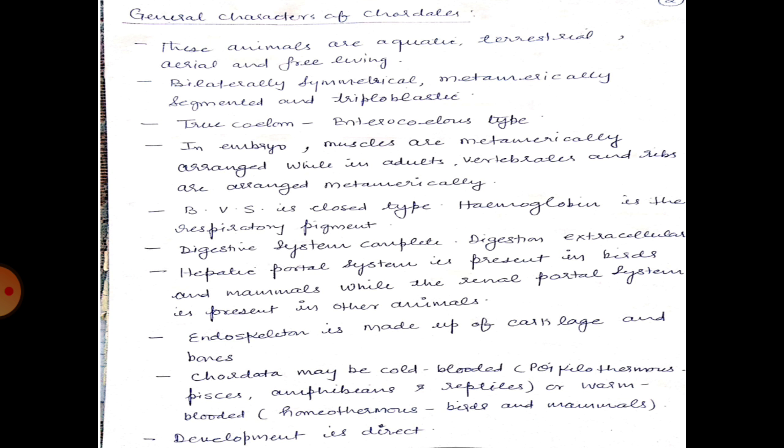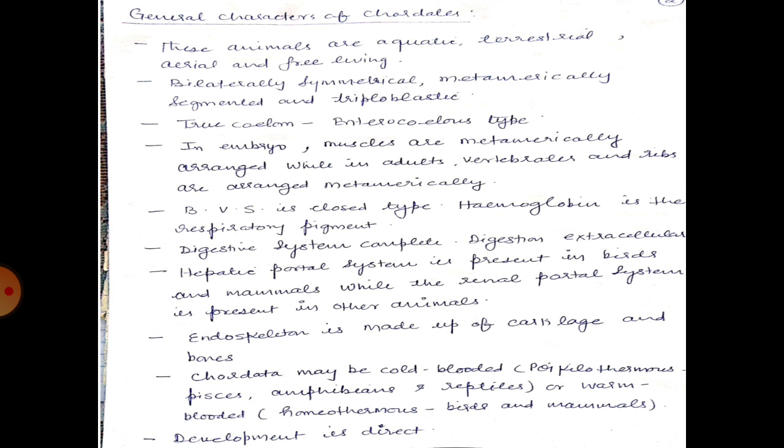Now the general characters of caudates. These animals are aquatic, terrestrial, aerial, and free swimming, free living. These are bilaterally symmetrical, metamerically segmented, and triploblastic. True coelom, that is of enterocoelous type, is present in these animals. In embryos, muscles are metamerically arranged, while in adults, vertebrae and ribs are arranged metamerically.